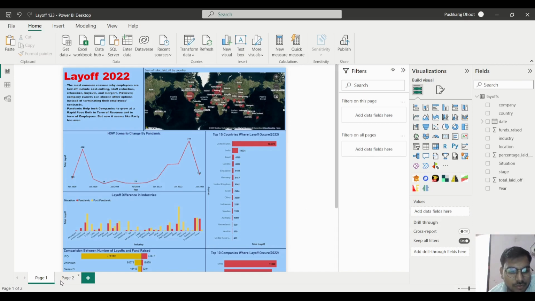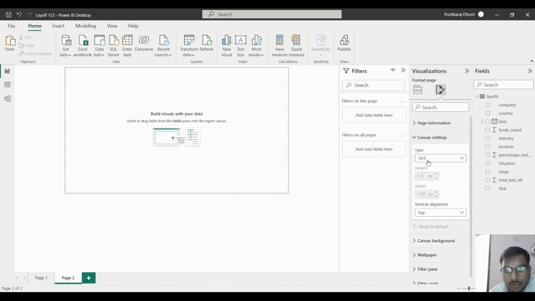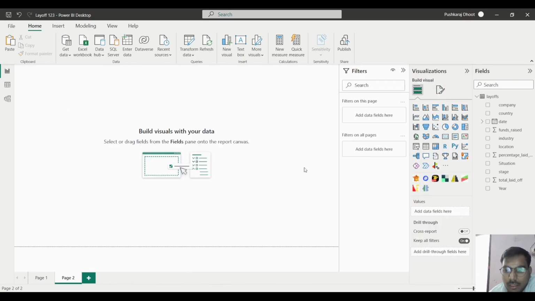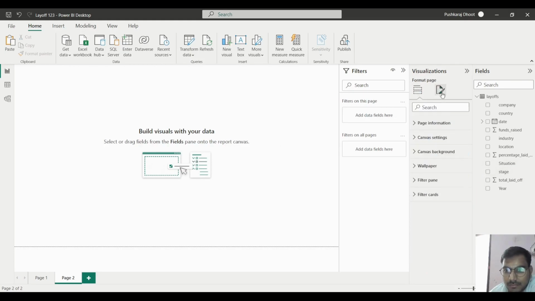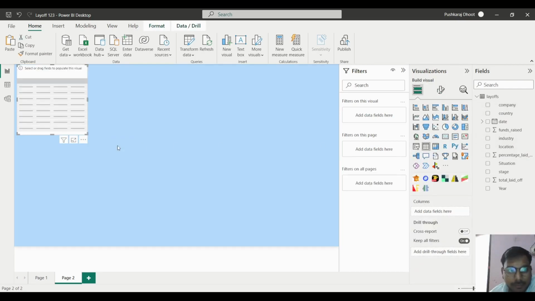Okay, so for that, what we will do is add one tooltip page. In the tooltip page we will take 16:9, and after that we will change the color first, because the last color is light blue, so we will take that one, and we will decrease the transparency here. After that I will take one table.